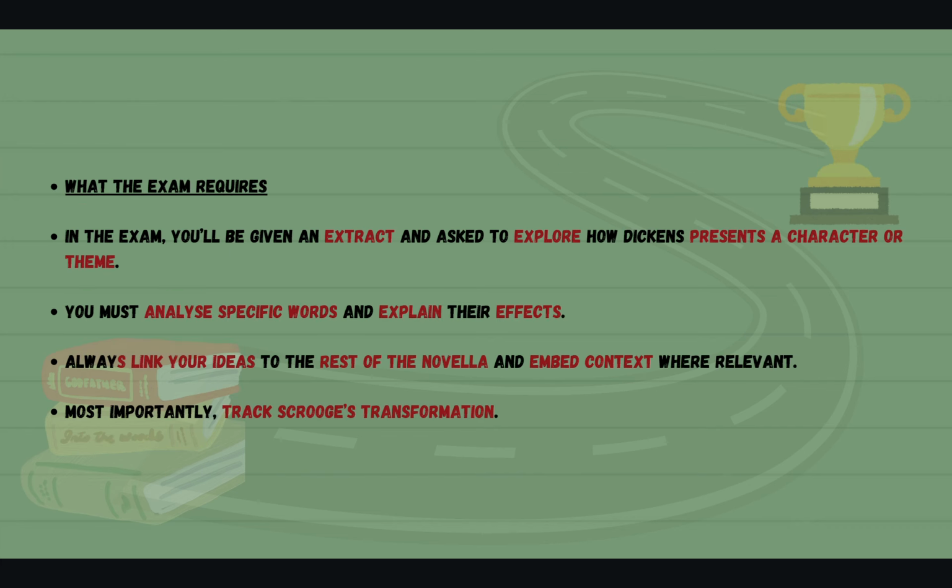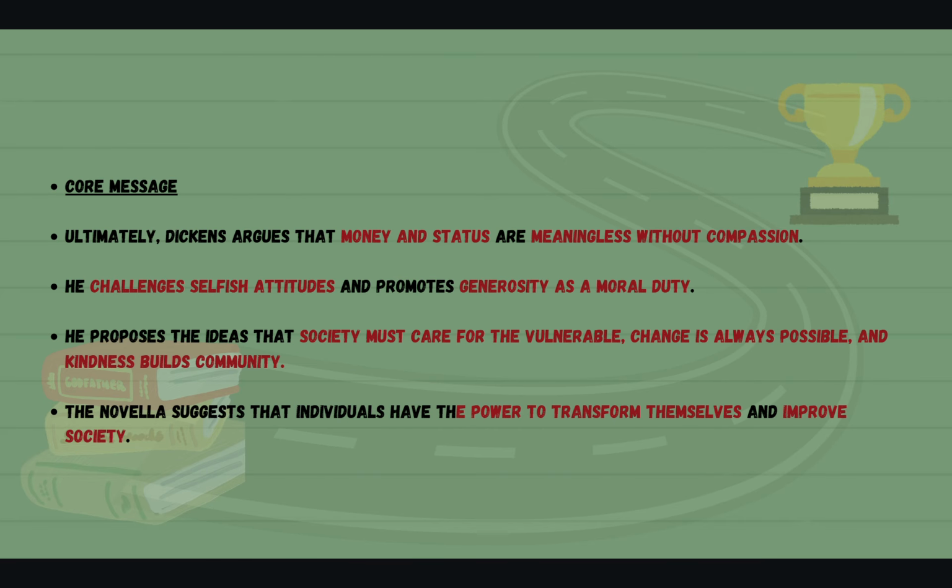So, in the exam, you'll be given an extract and asked to explore how Dickens presents a character or theme. You must analyse specific words and explain their effects. You must always link your ideas to the rest of the novella and embed context where relevant. And most importantly, make sure you're tracking Scrooge's transformation through the novella.